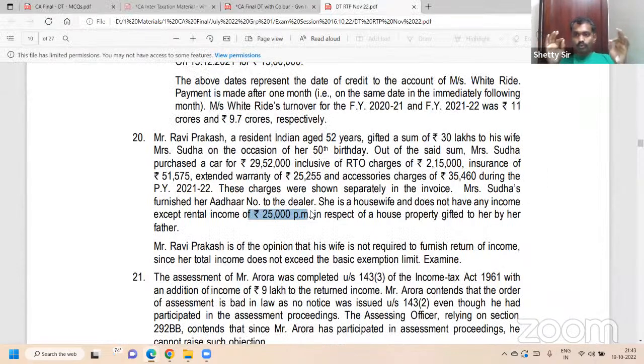However, as per rule 12AB, important, this question also might come. As per rule 12AB, when the aggregate of TDS and TCS is greater than or equal to, equal to also applies, 25,000, ITR is must. ITR is must.